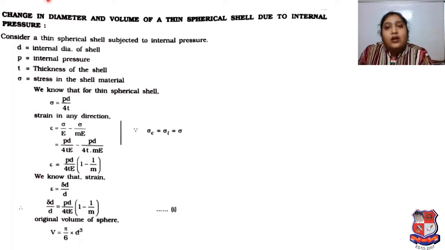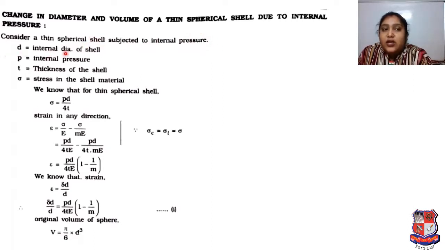So now we have to go with another theory. Change in diameter and volume of a thin spherical shell due to internal pressure. So again we have to go with the terms stress, strain, volume, right? So here consider a thin spherical shell subjected to internal pressure.